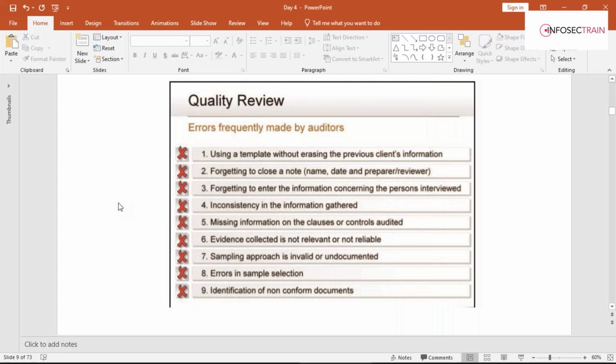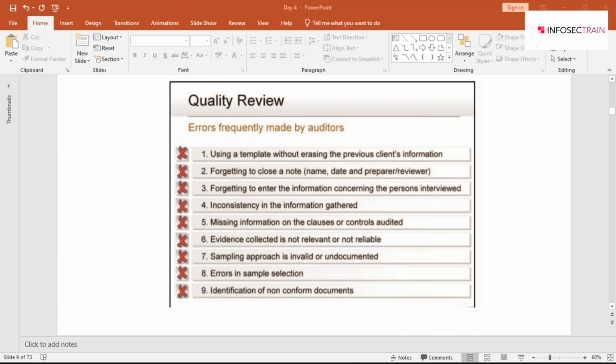Second is forgetting to close a note, that is, you forgot to remove the date, the time, and the preparer's and reviewer's names in the document. Third is forgetting to enter the information concerning the person interviewed, so you forgot to mention the name or the work role of the person you interviewed. Then there is inconsistency in the information gathered; whatever evidence you have gathered is not consistent. That is again a flaw.